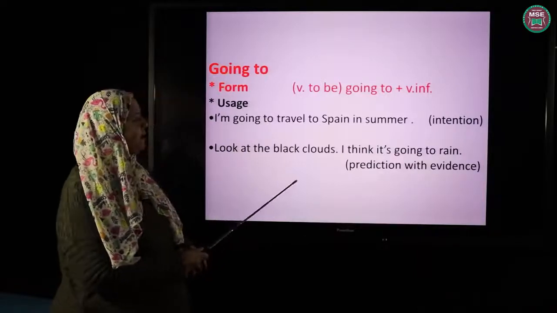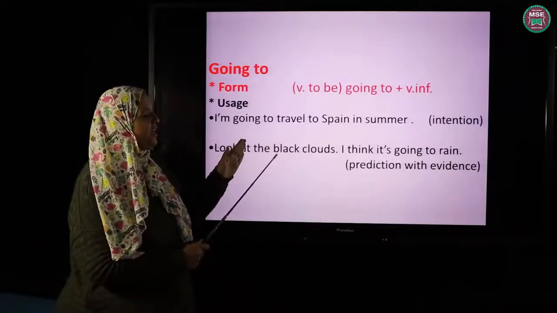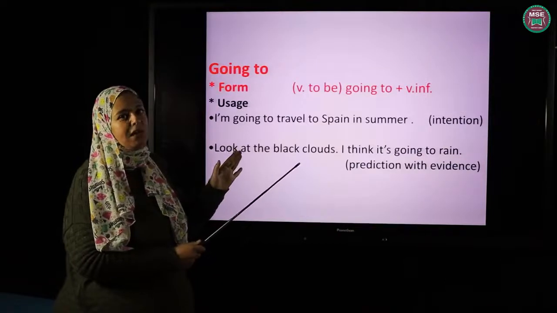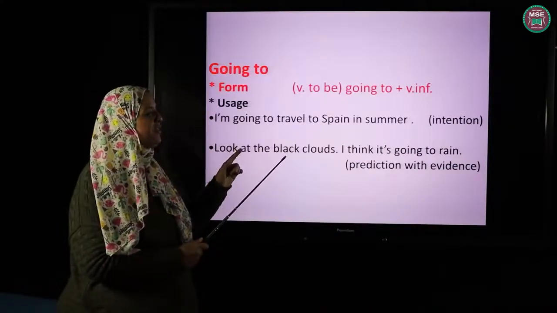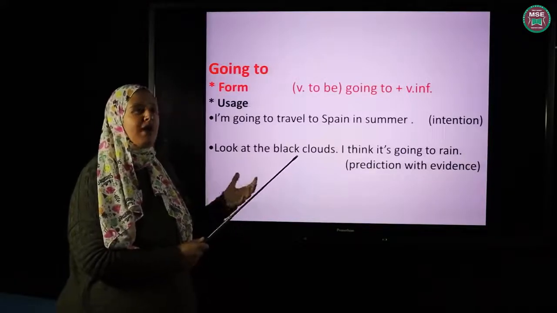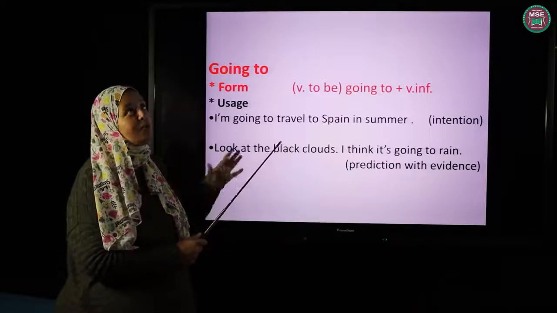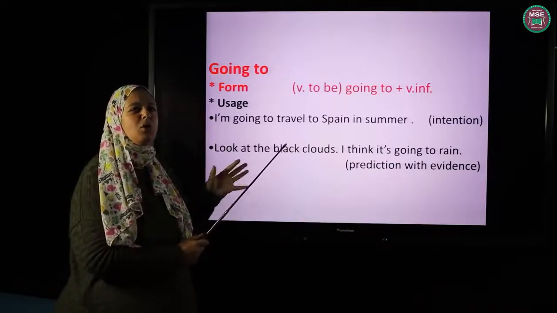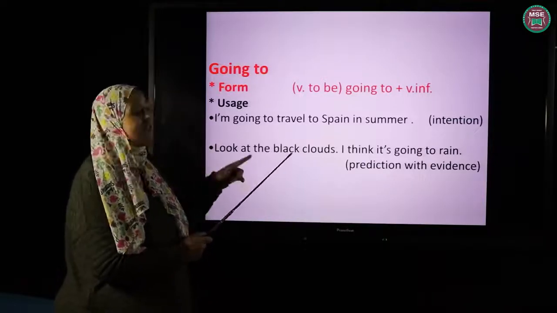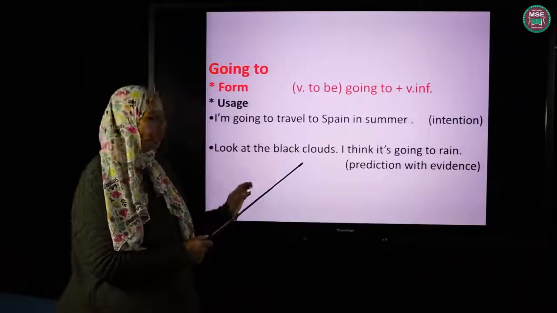Look at the black clouds. I think it's going to rain. If I say only I think it will rain, that's just a guess. But here I said I think it's going to rain because I have evidence, I have proof. I saw that the clouds are black. So it's going to rain because the clouds are black. So this is prediction or expectation, but with evidence, with proof.